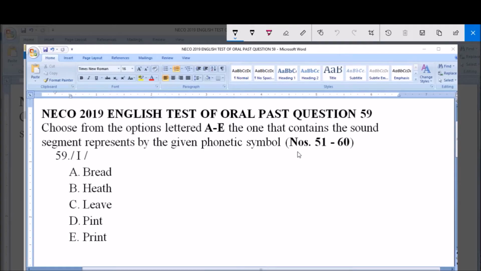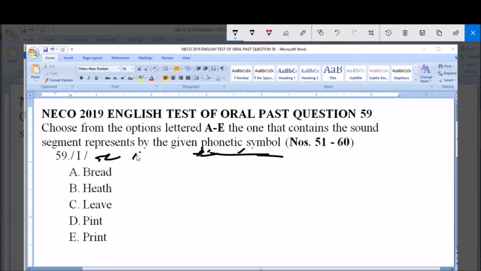Welcome, good afternoon. This is NECO year 2019 English test of oral past question, question number 59. The same instruction is used in this question. We are looking out for the option that contains the given symbol, and the given symbol is E.